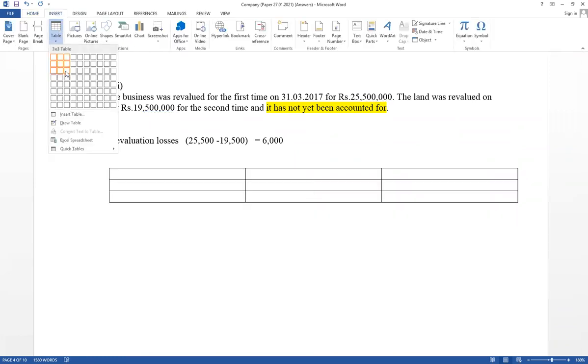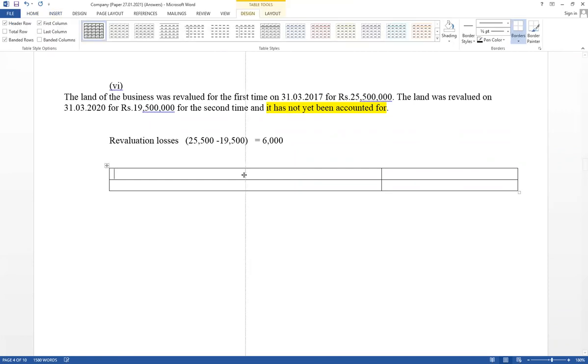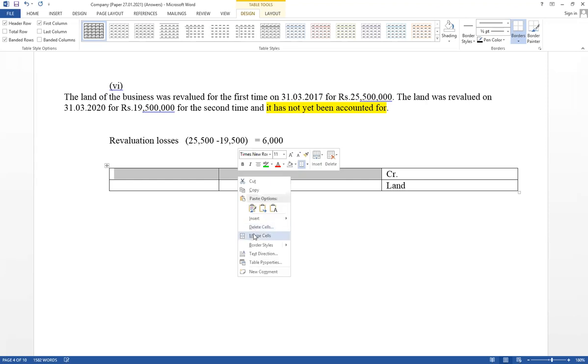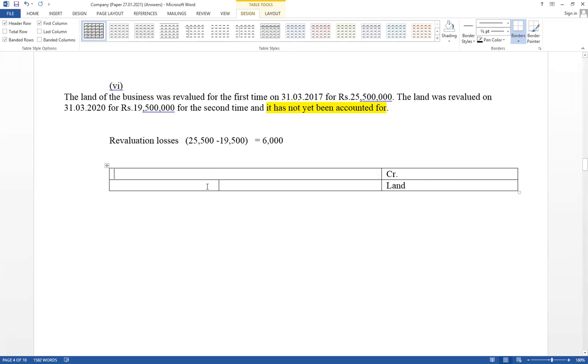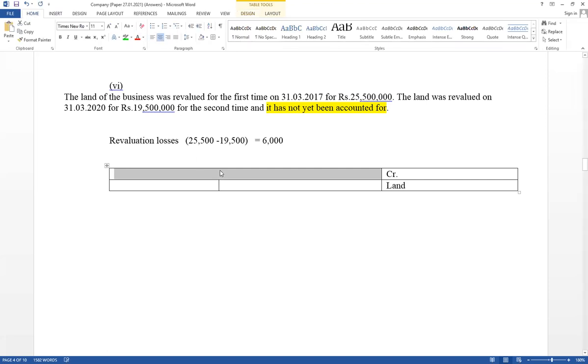Think about debit and credit. Revaluation loss, therefore the effect on land is a decrease, credit. Land account credit. But think about which account is debited. The first time revaluation surplus is also available. There are 3 marks available. Therefore, debit.